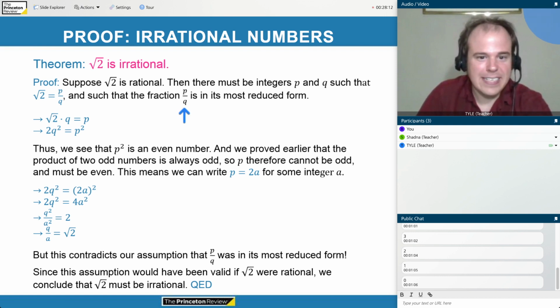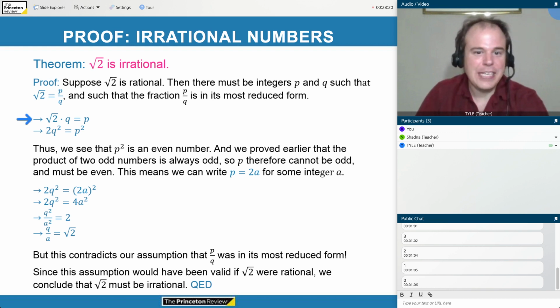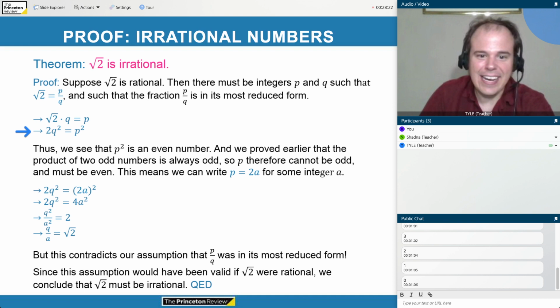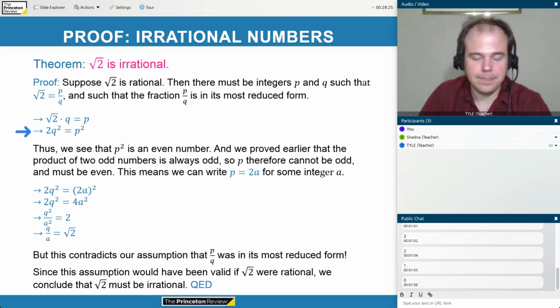Now I can rearrange this equation. The square root of 2 equals p divided by q. Let me multiply both sides by q, and I get the square root of 2 times q equals p. Now I square both sides. This gives me 2q squared equals p squared.